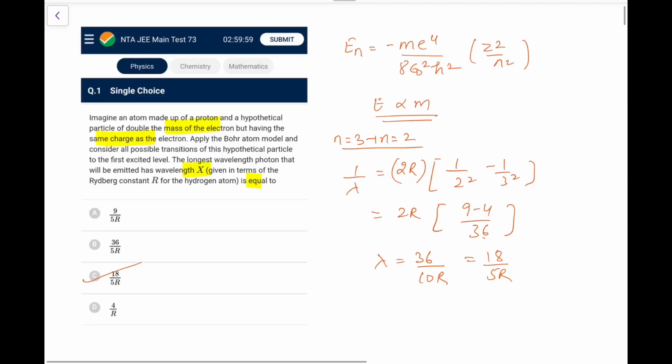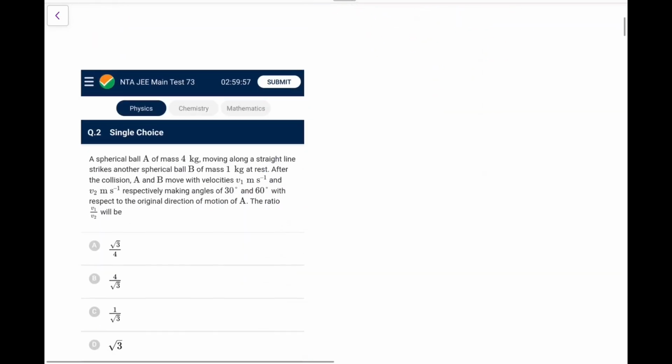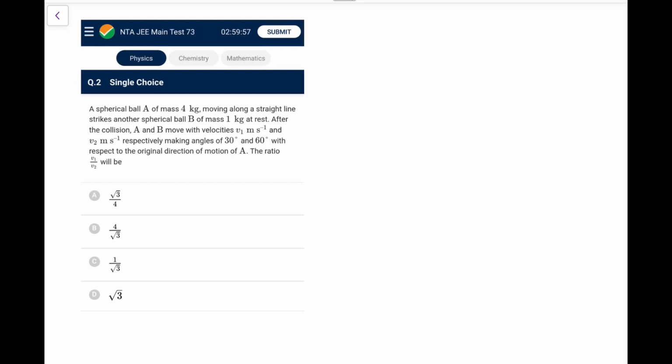So just remember these proportionalities. I always tell my students to remember how the energy in the nth state depends on the fundamental constants, because here that fundamental thing has been altered.